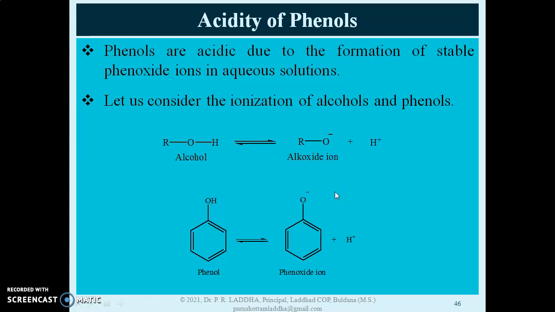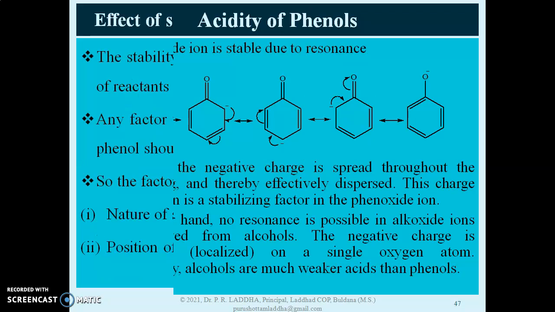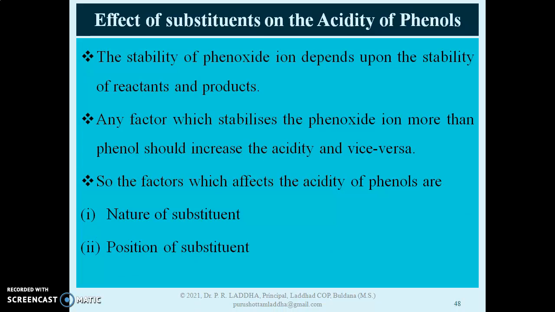The more the resonance structures, the more the stability. So phenoxide ions are more stable as compared to alkoxide ions, and hence phenols are more acidic as compared to alcohols. Then we will study the effect of substituents on the acidity of phenol.